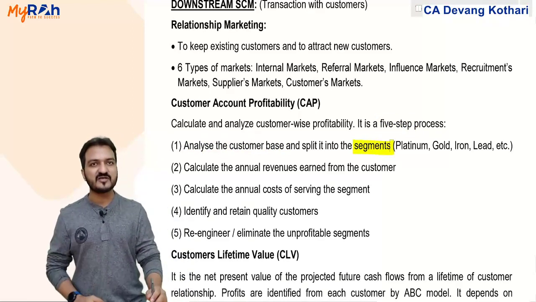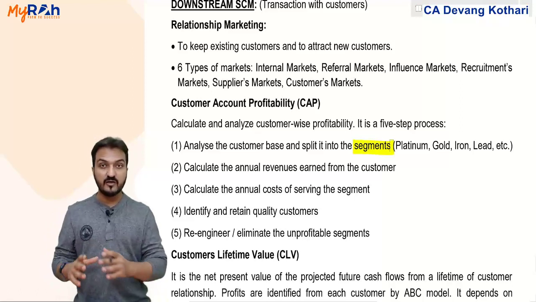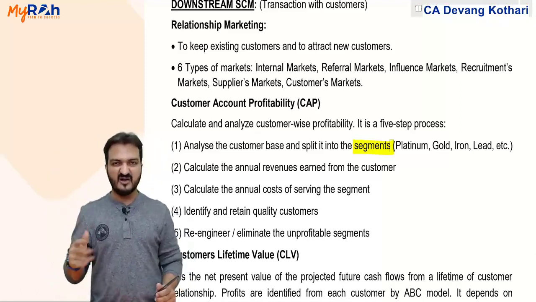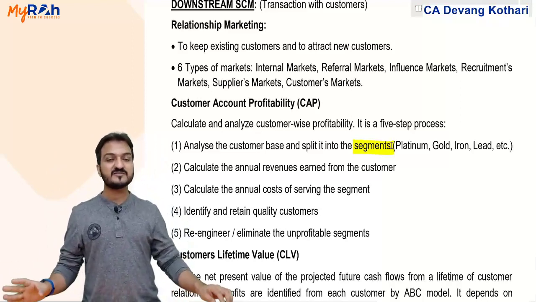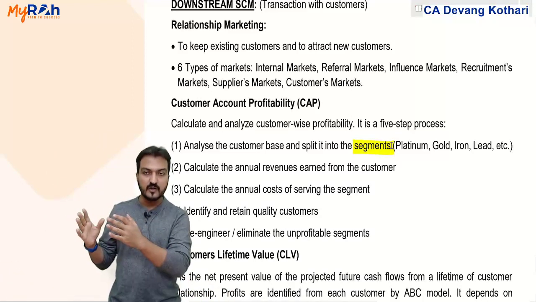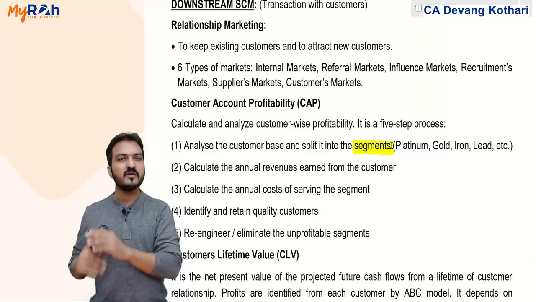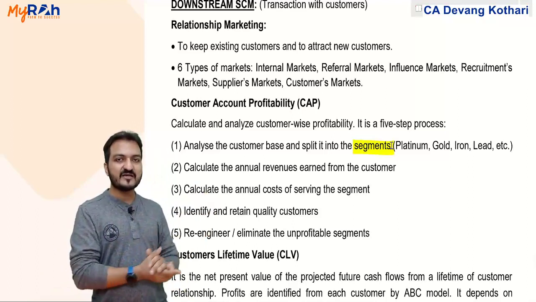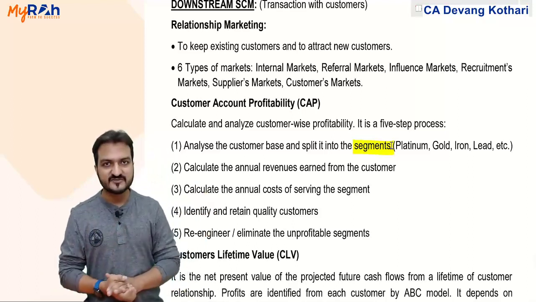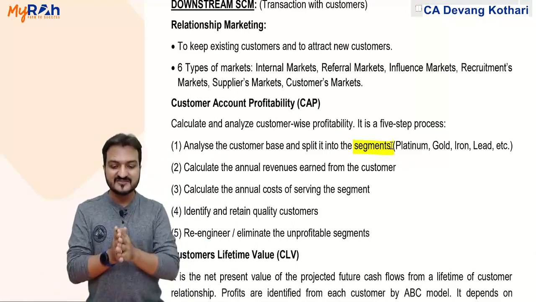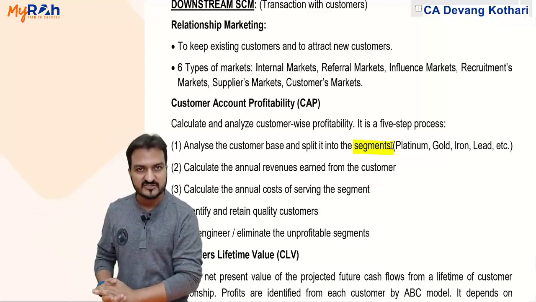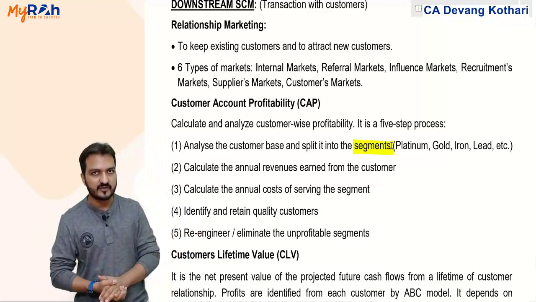Split customers into segments, meaning you identify which customers are platinum customers, gold customers, iron and lead customers. Platinum customers are the ones which are most profitable, then gold customers a little less profitable, iron and lead customers least profitable. Why do that segmentation? Remember Pareto analysis, chapter 4, so that this will help you to focus more on the platinum and gold customers, so that you can ignore iron and lead customers.